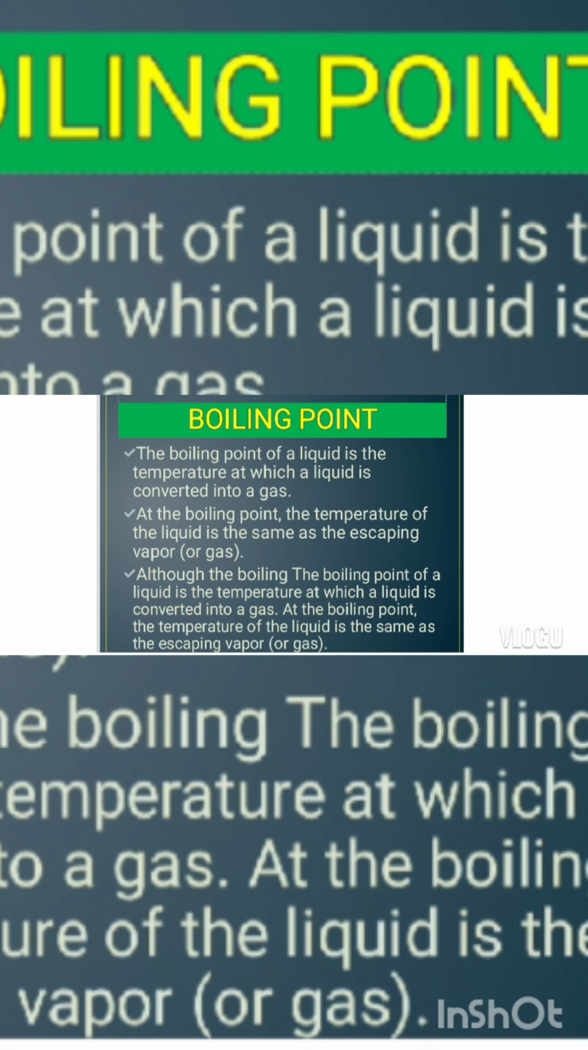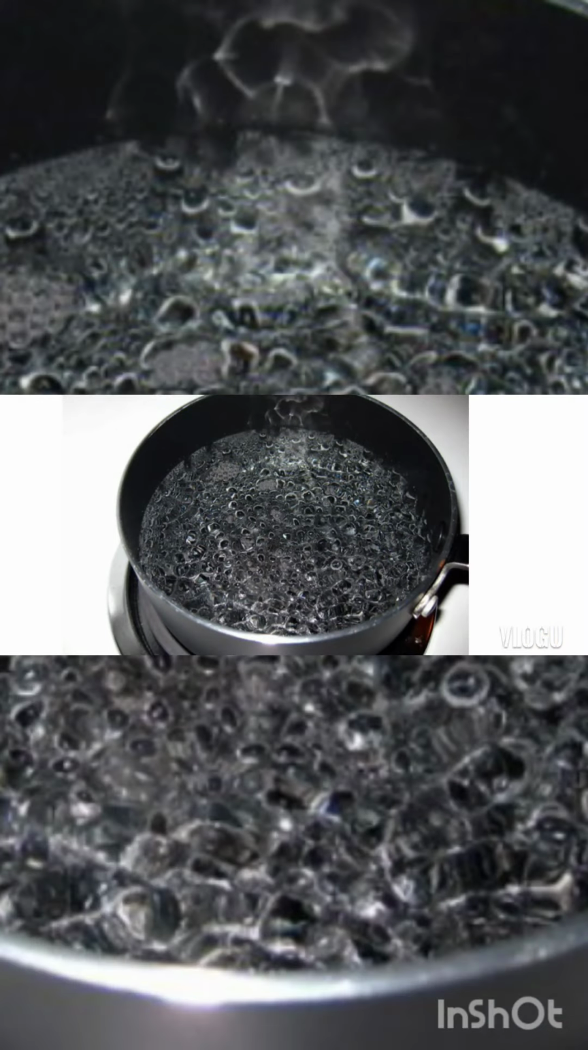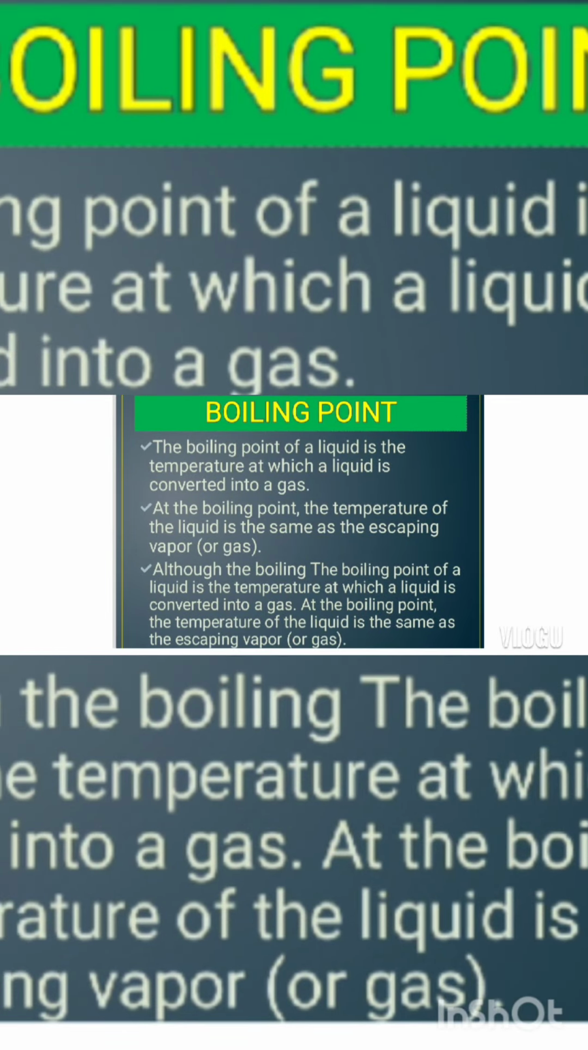Next, we have the boiling point. The boiling point of a liquid is the temperature at which a liquid is converted into a gas. At the boiling point, the temperature of the liquid is the same as the escaping vapor or gas, although the boiling point does vary slightly with the prevailing atmospheric pressure. So boiling point is one of the properties of matter that can be used to identify and characterize a substance since objects boil at different temperatures.